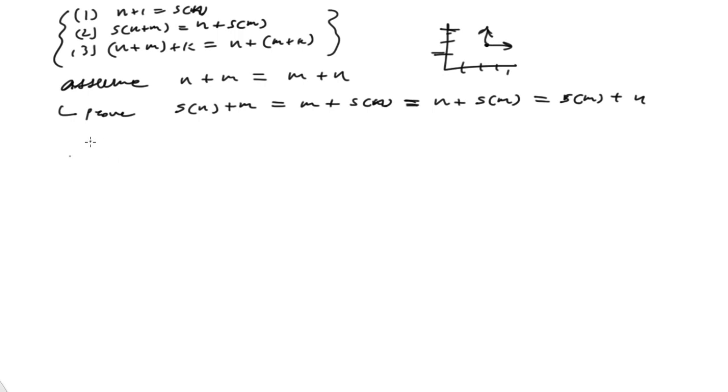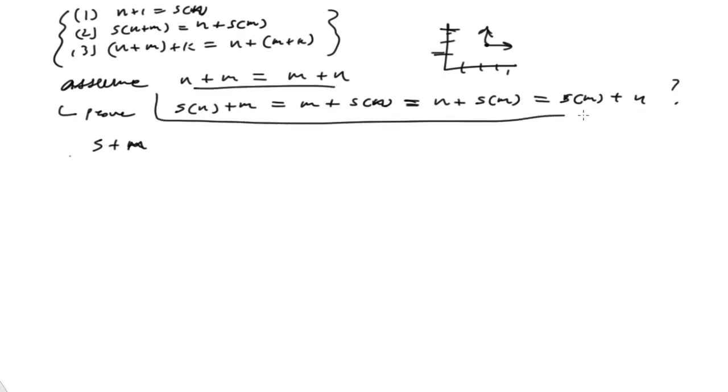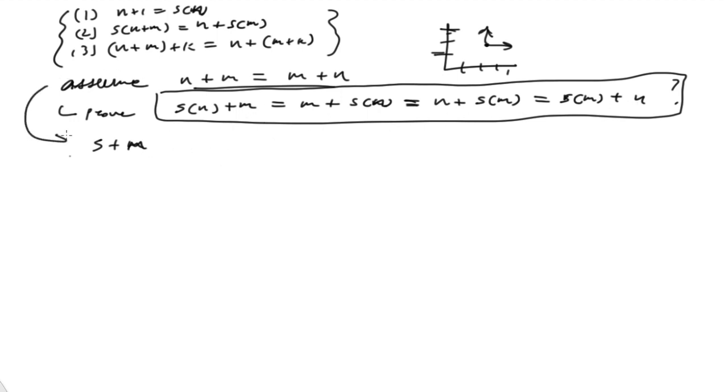All right, so what we do, of course, is just like before. We assume that this is true. So I want to know if this is true. I'm going to put that in a box. I don't know if it's true, so I put that in a box and put a question mark on it. And I want to see if I can verify that these are equal. We're going to start with this assumption here: n plus m is equal to m plus n.